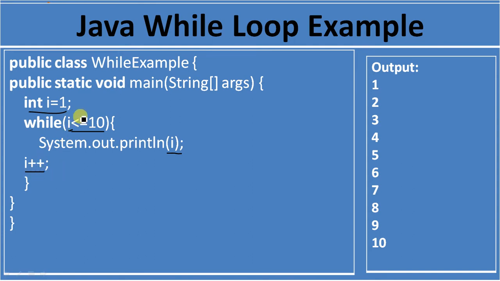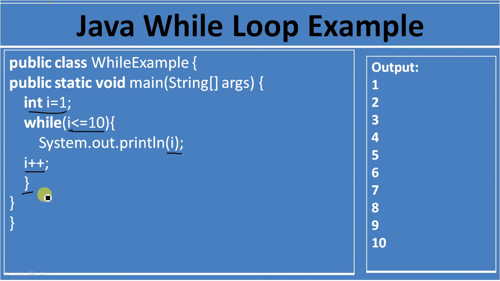Now the value of i is 11. 11 less than or equal to 10, the condition is false. As the condition is false, control comes out from the while loop. So control comes here. If you write any statement after the while loop, that will be executed.